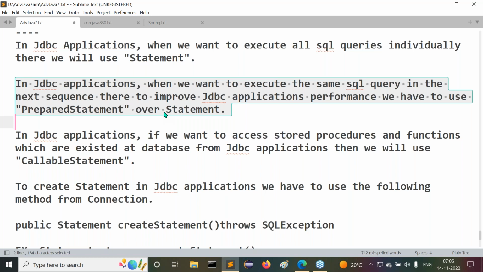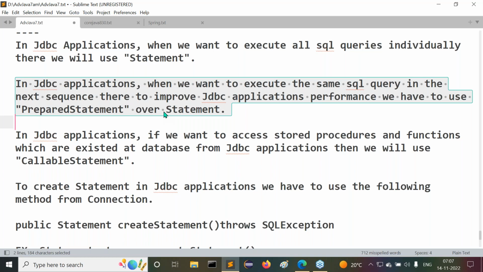Why? Because from one execution of that SQL query to another execution, we don't have any differentiation. No variation is available in query tokenization, query parsing, and query optimization from one execution to another. So without any difference, what is the requirement to perform the same process every time? One time is sufficient, and then we can execute the same SQL query as many times as we require.